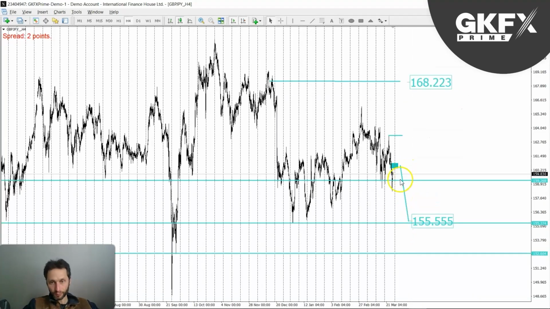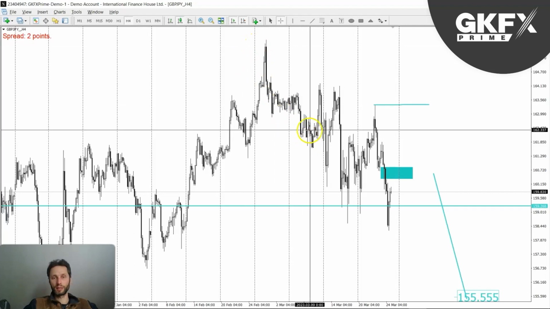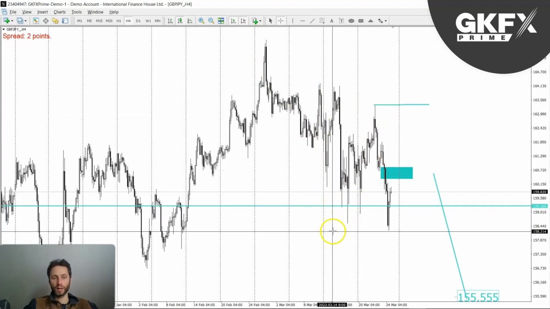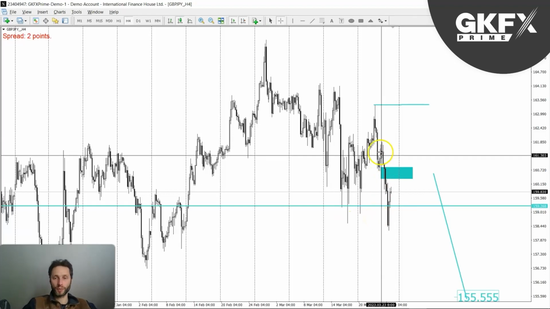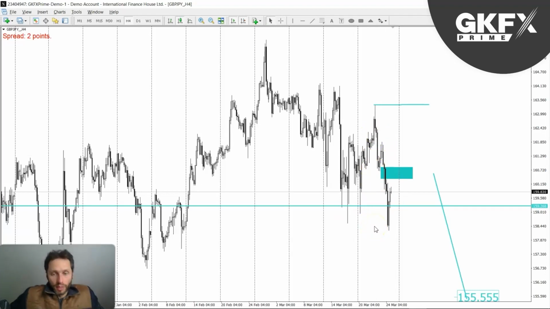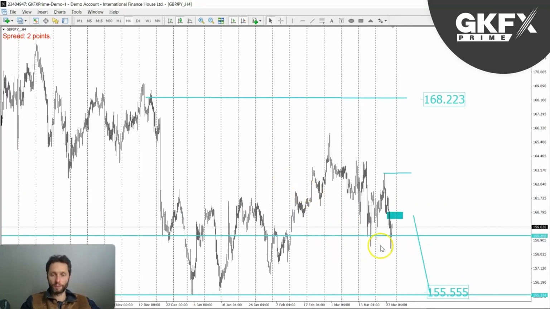So this is the turnaround point, and yeah, that could be a nice trade with a good risk to reward. We can see here the market, every time it tries to reach higher, it collapses, tries to reach higher, collapses, and breaks the lows. And you can see as well this huge momentum to the downside. So obviously we are now with a strong yen, and we are heading lower. Well, it seems like we're heading lower.